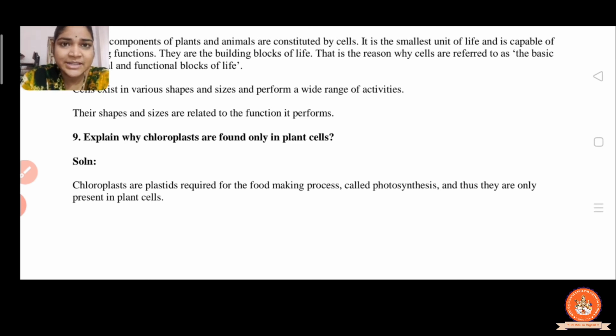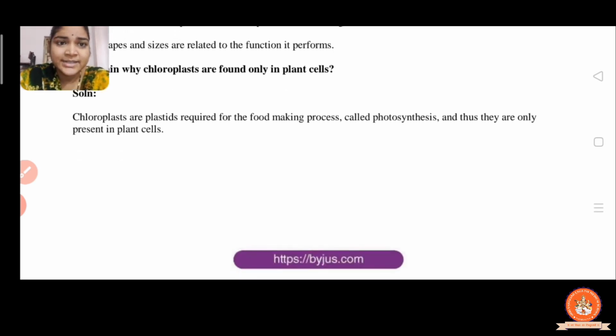So we just saw the difference. The chloroplast is only present in the plant cell, it is not present in the animal cell, because the plants make their food by themselves, whereas the animals depend on plants for their food, right?